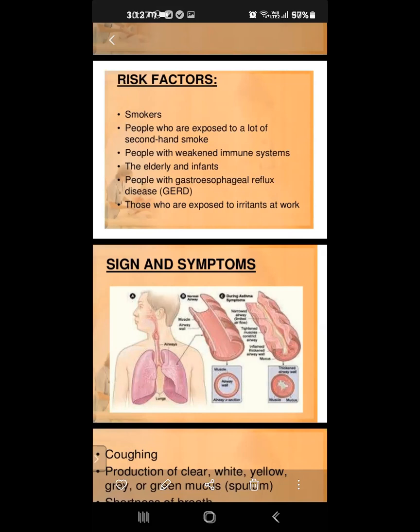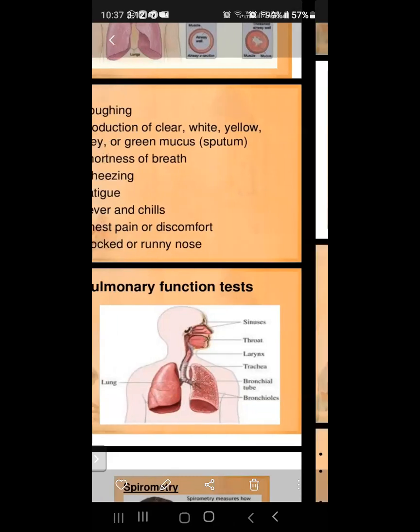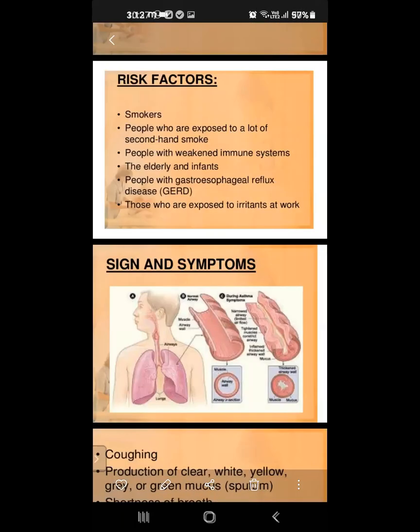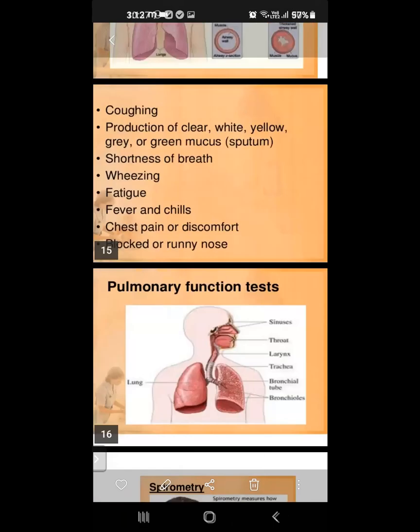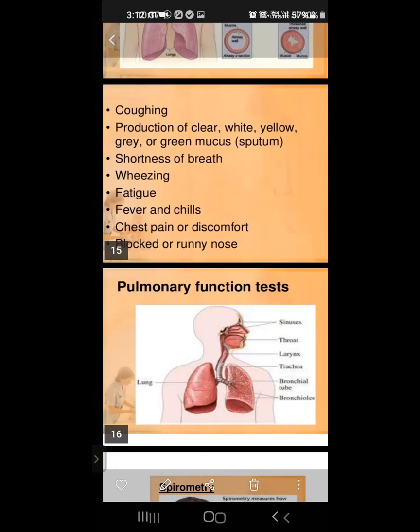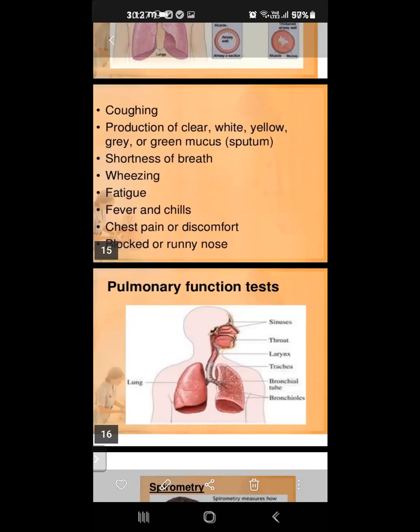Okay, this is the risk factors of bronchitis. Next, what are the signs and symptoms of bronchitis? Coughing, production of clear, white, yellow, gray or green mucus (sputum), shortness of breath, wheezing, fatigue, fever and chills, chest pain or discomfort, blocked or runny nose. Those are the signs and symptoms of bronchitis.